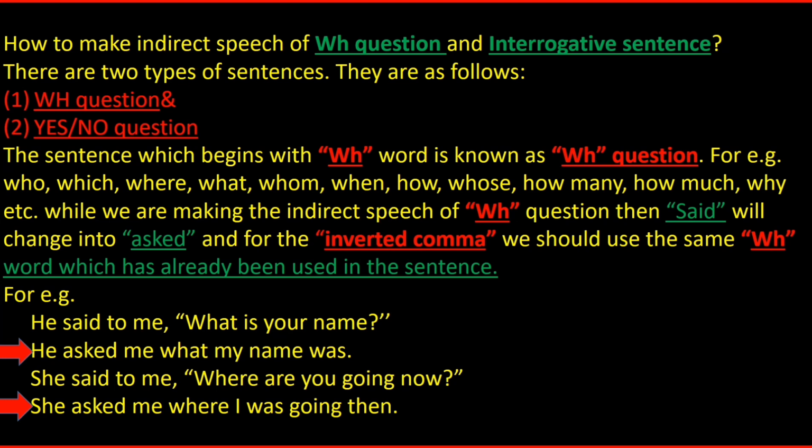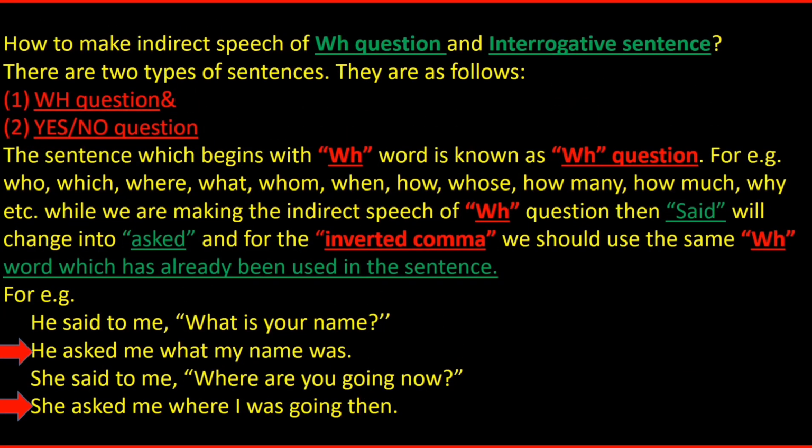How to make indirect speech of WH question and interrogative sentence? There are two types of sentences. They are as follows: 1. WH question and 2. Yes/no question. The sentence which begins with a WH word is known as WH question. For example, who, which, where, what, whom, when, how, whose, how many, how much, why, etc. While we are making the indirect speech of WH question, then said will change into asked, and for the inverted comma, we should use the same WH word which has already been used in the sentence.